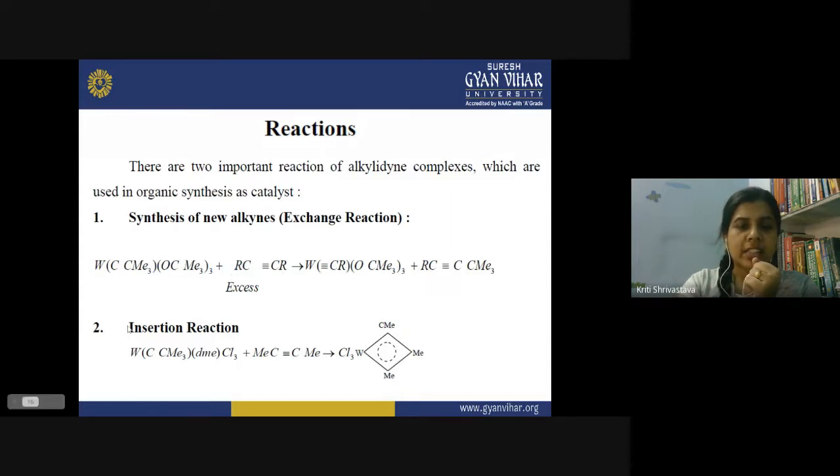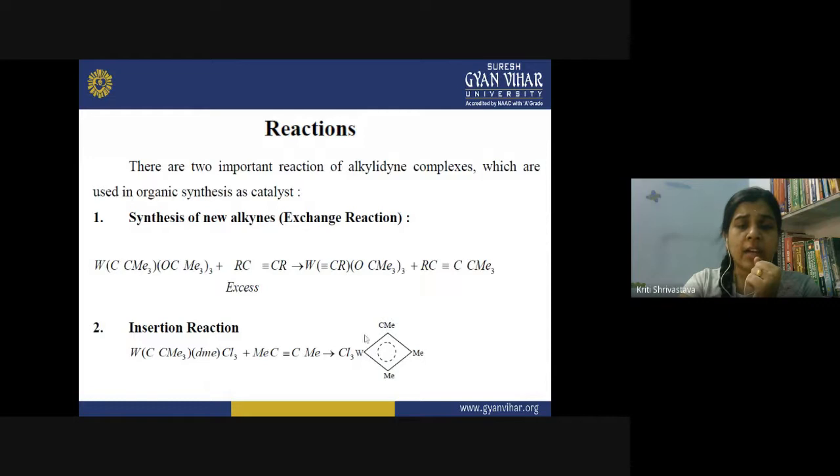The second reaction is the insertion reaction. In this type of reaction, again you can see a common alkylidine complex of tungsten. When it reacts with the acetylene, transition metal alkylidine complexes are formed having the alkylidine ligand as the bridging one. So here the alkylidine is behaving like a terminal ligand, and here it is behaving like a bridging ligand.